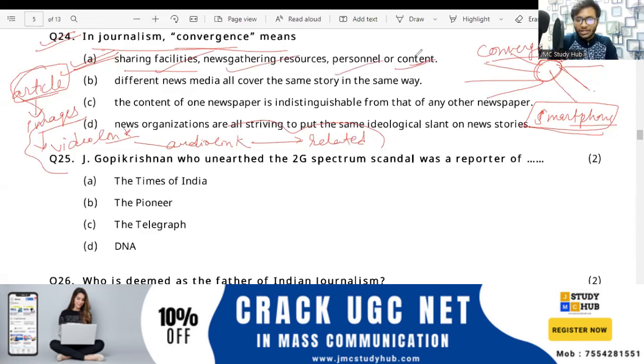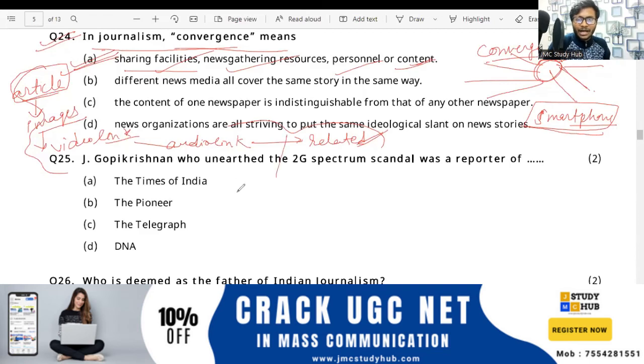This is the convergence. Okay, is it clear to you? Quickly tell me, everyone. So this is what, rather than just reading news at one place, it is reading an article online, scrolling through the slides, and clicking on the video link and all. So this is convergence, where you get everything in one place: articles, images, video links, audio links, related news. All the facilities are available in one place. What do we call that? We call it convergence, right?